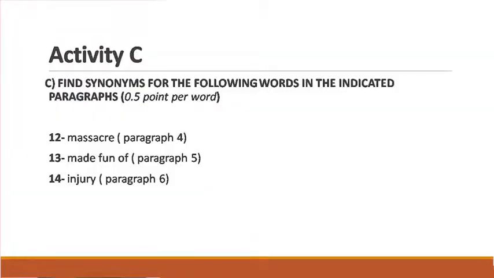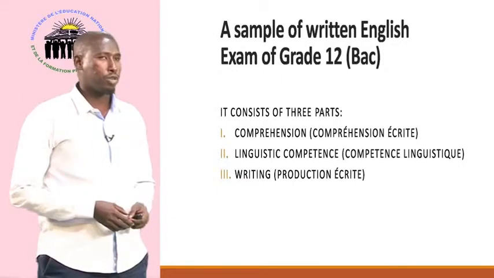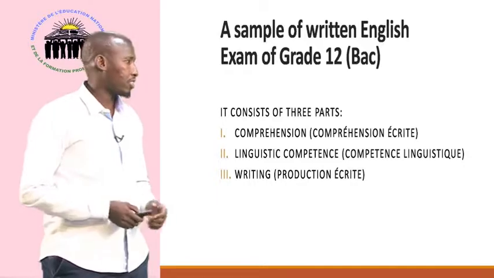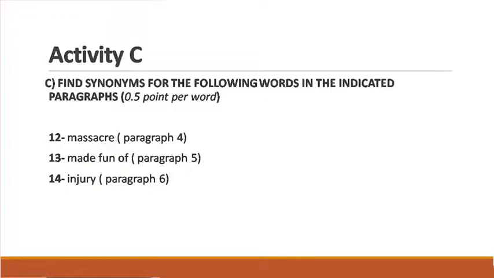Here we have a sample of the written English exam of grade 12 Bac. The English exam of grade 12 consists of three parts. The first part is comprehension, which is called in French compréhension écrite. The second part is linguistic competence, which is called in French compétence linguistique. And the last one, the third part, is writing, which is called production écrite. You will see this in detail.